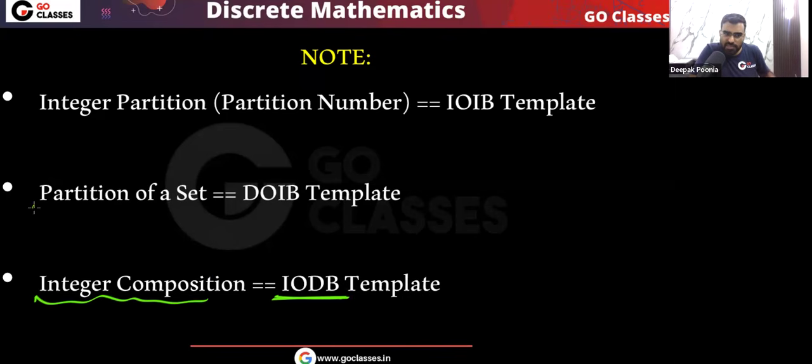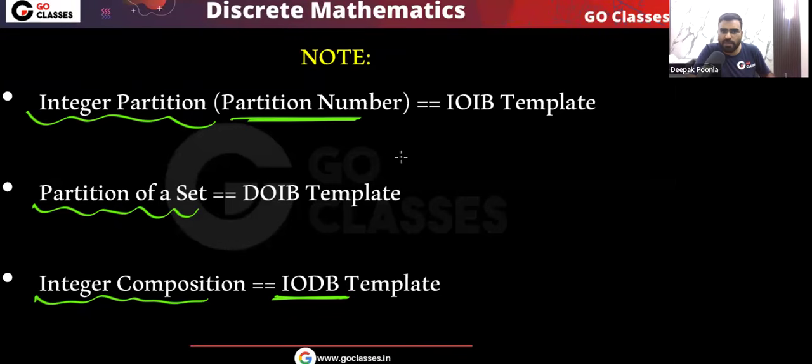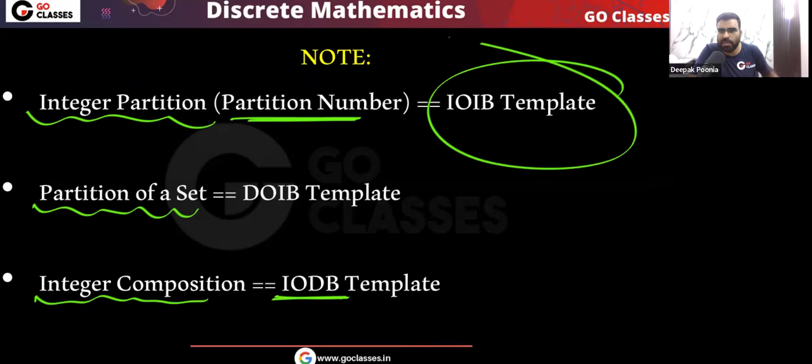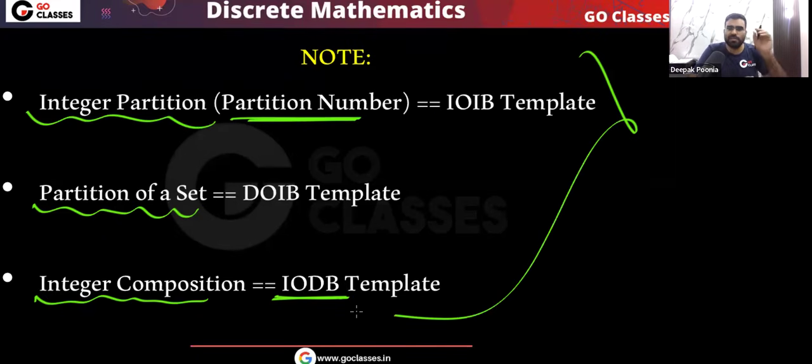And in this lecture, we have seen that partition of a set, when you have a set, the partition of a set follows the DOIB template. And just now we have seen that integer partition, or I can say partition number, that follows IOIB template. Remember, these 3 problems are different. Integer composition, in the previous lecture we have seen. Integer partition, in this lecture we have seen. Partition of a set, in this lecture we have seen.